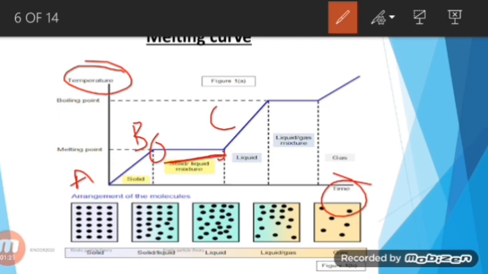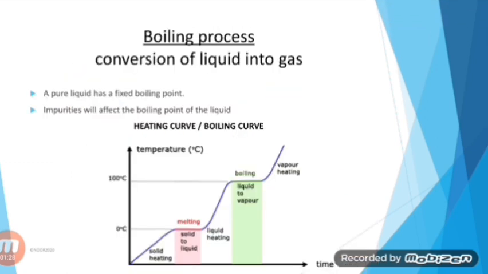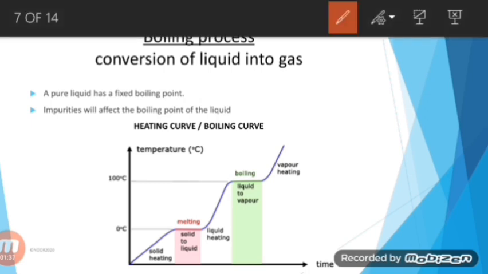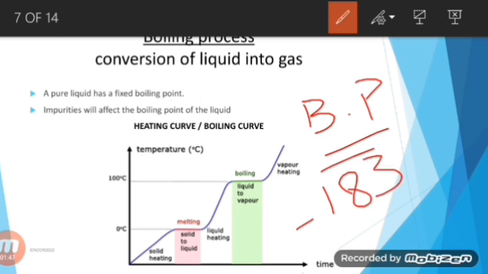So the temperature of liquid rises as heating continues from point C to point D. Next one is boiling process. Boiling process is conversion of liquid into gas. The point at which the liquid is converted into gas is called the boiling point, and each substance has a different boiling point, such as oxygen has a boiling point of -183, whereas ethanol has 78 degree centigrade. Water has 100 degree centigrade boiling point in its pure form.